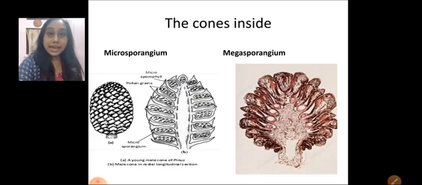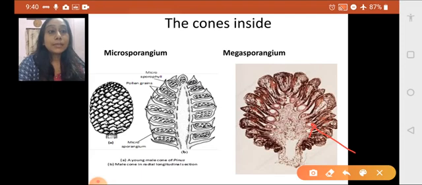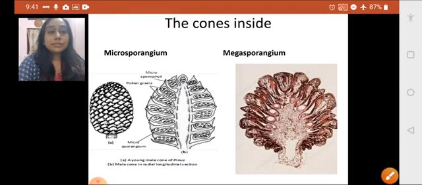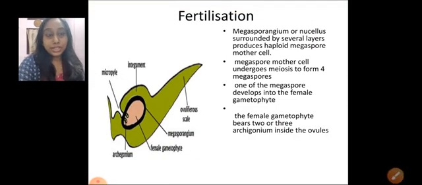Now come to the megasporangium towards your right hand side. The megasporangium is a female reproductive part. In a female cone also there is a central axis, and on the central axis there are leaf-like structures which are called not microsporophylls but megasporophylls. At the base of the megasporophyll there are megasporangia. I can show you the structure of the megasporangium. These circular structures are the megasporangia.